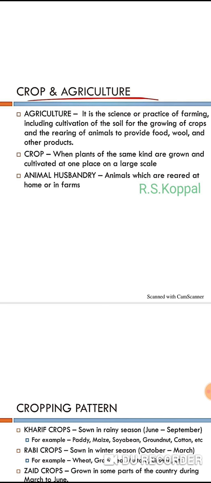Next point is crop. When plants of the same kind are grown and cultivated at one place on a large scale, it is called a crop. Crop is not growing one single plant at one place. The definition is that when plants of the same kind are cultivated at one place on a large scale, it is called a crop. A very good example for this is wheat.